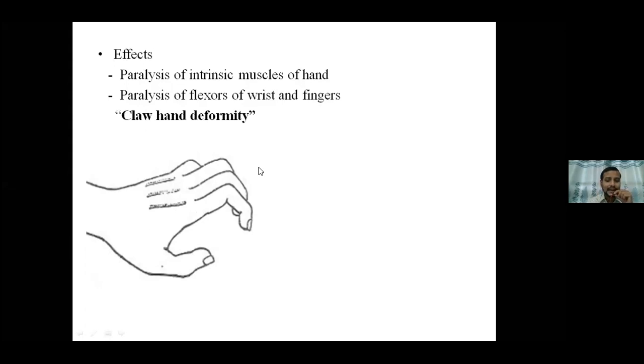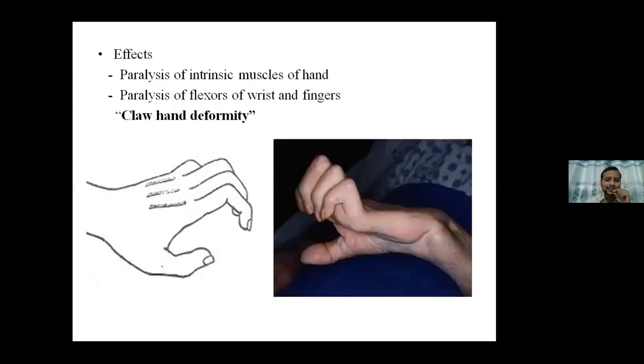And there is again flexion at the interphalangeal joints. So the proximal interphalangeal and distal interphalangeal joints are affected, which undergo flexion, and the metacarpophalangeal joints undergo hyperextension. So this is a diagrammatic presentation, and this is the actual view of the patient showing you claw hand deformity. You can easily make out how the metacarpophalangeal joint is showing you hyperextension here.